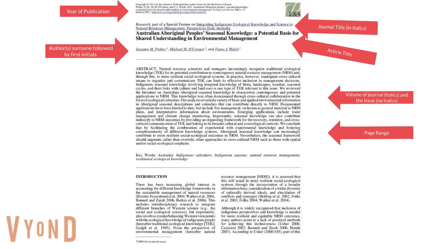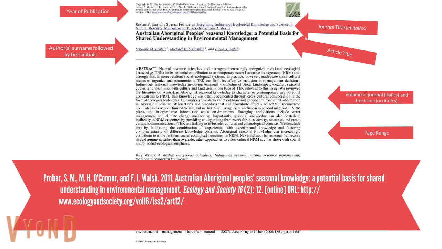Journal articles. A basic reference list entry for a journal article in APA must include the author or authors. The surname is followed by the first initial. The year of publication of the article in round brackets, the article title, the journal title in italics, the volume of journal also in italics, the issue of journal not in italics, the page range of the article, and the DOI, which is presented as a hyperlink. The first line of each citation is left adjusted. Every subsequent line is indented 5 to 7 spaces.